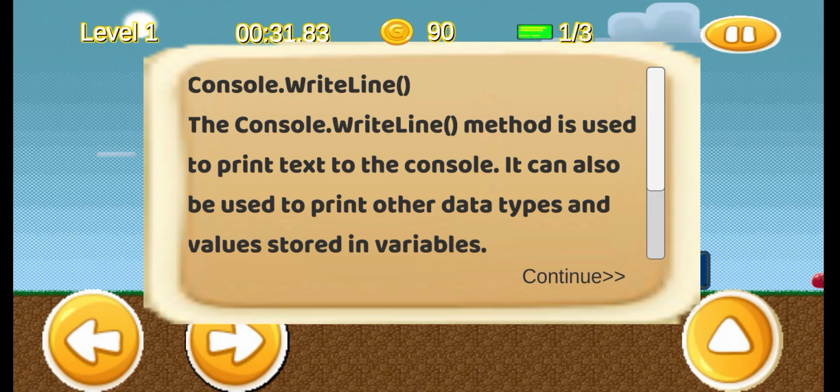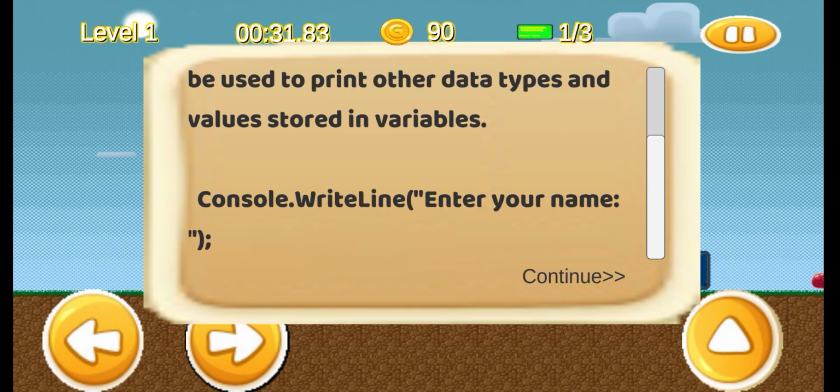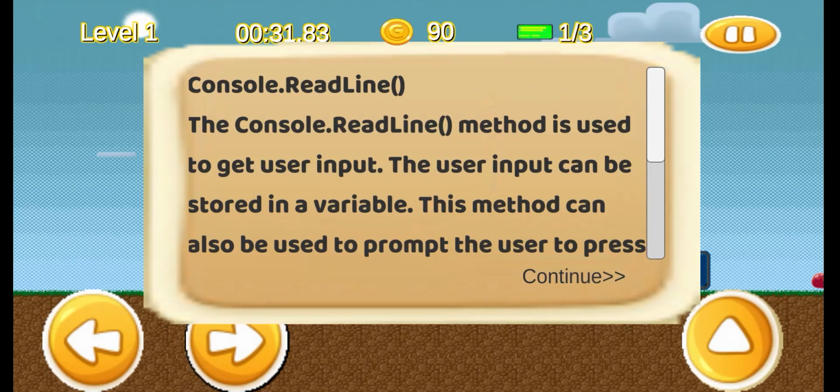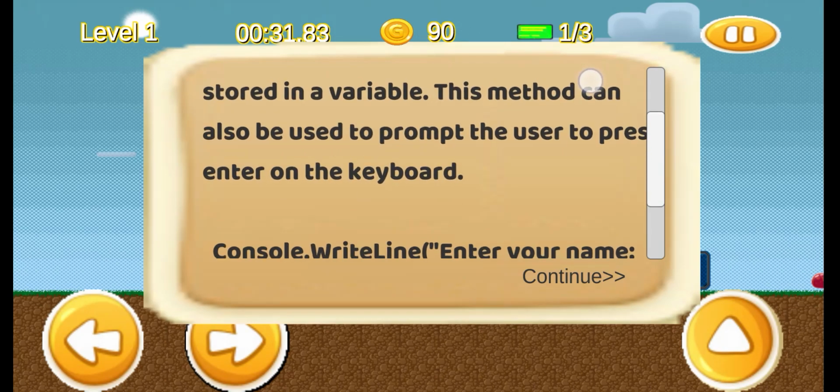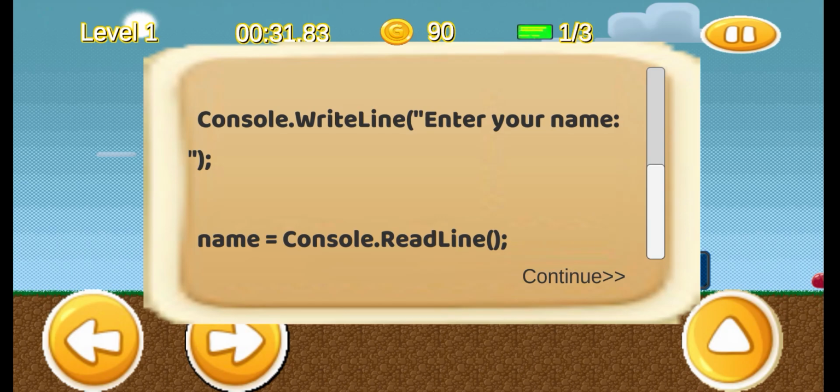Console.WriteLine. The Console.WriteLine method is used to print text to the console. It can also be used to print other data types and values stored in variables. So we have an example here: Console.WriteLine, enter your name. Console.ReadLine. The Console.ReadLine method is used to get user input. The user input can be stored in a variable. The method can also be used to prompt the user to press enter on the keyboard. So we have an example here: Console.WriteLine, enter your name, and name is equal to Console.ReadLine.